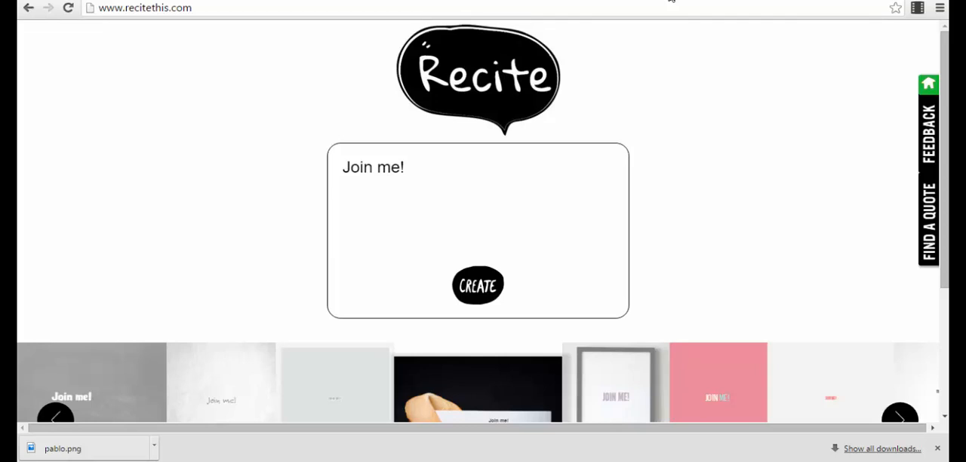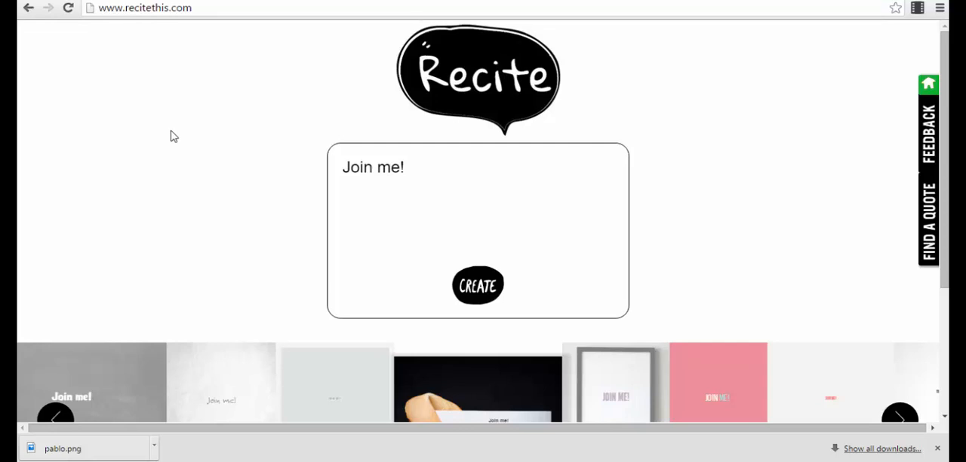Just wanted to show you another very cool online app that you can use for free to create viral images out of quotes. It's a very simple app, but it has some very powerful templates. The app is called Recite.this.com. You can see it here in my browser if you have a look. Okay, so Recite.this.com. It's actually very simple.